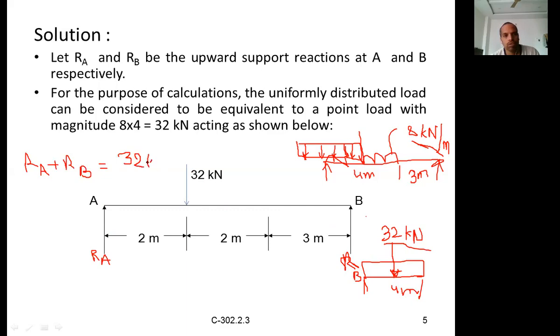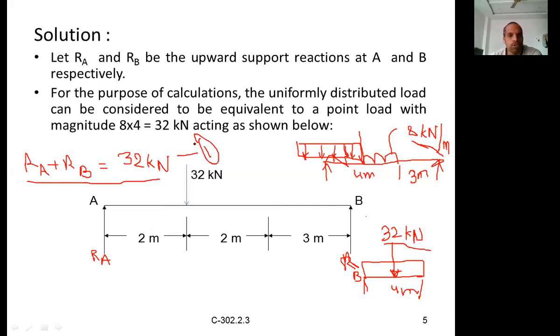Okay, so 32 kilonewtons. But once you have converted the UDL into an equivalent point load, then you should forget about the UDL. Okay, again don't consider the UDL. If you consider the UDL again, that load will get doubled. So be careful so that you will not consider both. So this is the first equation. One equation we got. Of course, two unknowns are there.